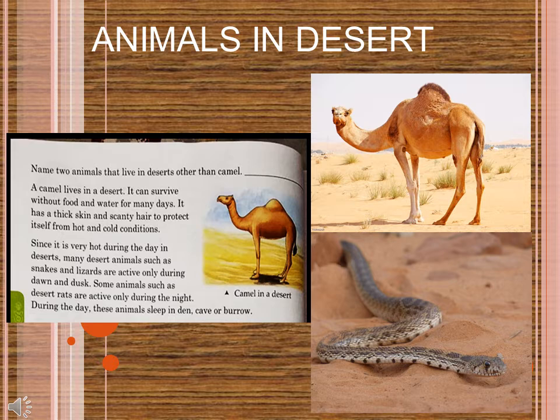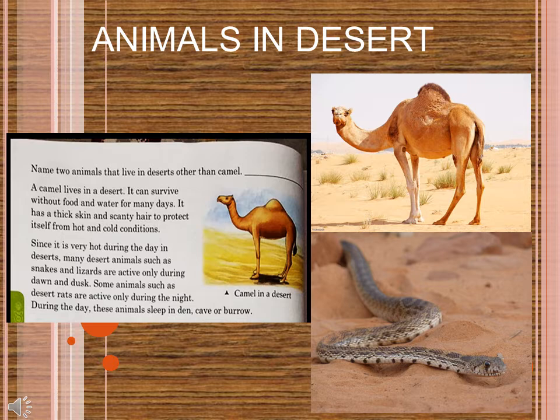They cannot survive in those hot summer days available in the desert. During the day, these animals sleep either in their den, their cave, or their burrow. They take rest over there. In the first hours of the morning or the beginning of the evening, they will come out and move. Some of them move only during the night. So this is the feature of the desert animal, and the camel is the most important example of a desert animal.